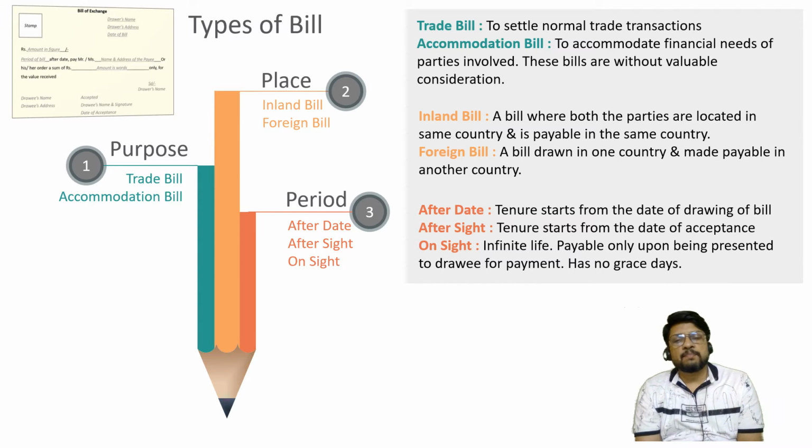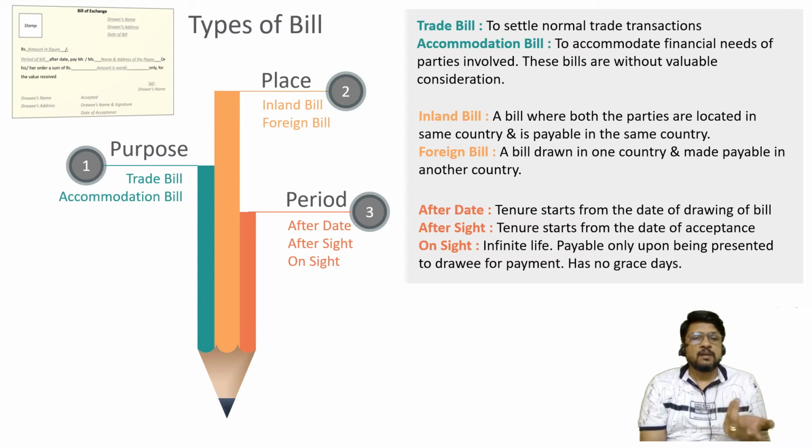Next one is on the basis of place: inland bill and foreign bill. A bill where both the parties are located in the same country and is payable in the same country, so the place of origin and the place of payment are in the same country, we'll call it an inland bill. And a foreign bill: a bill is drawn in one country but it is made payable in another country. In that case, it is called a foreign bill.